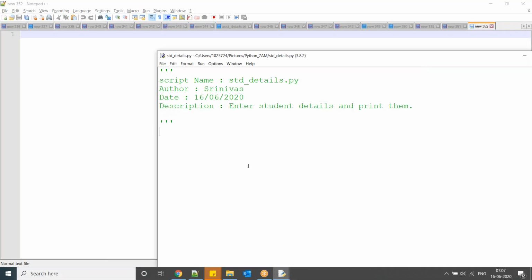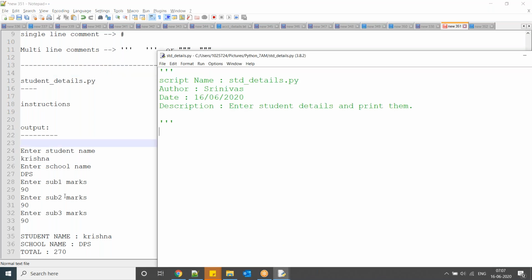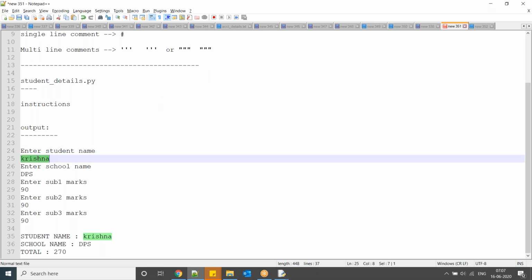So now, what is your requirement? As per requirement, I have to enter some details. Okay, now those values, whatever values I entered, I want to use those values.